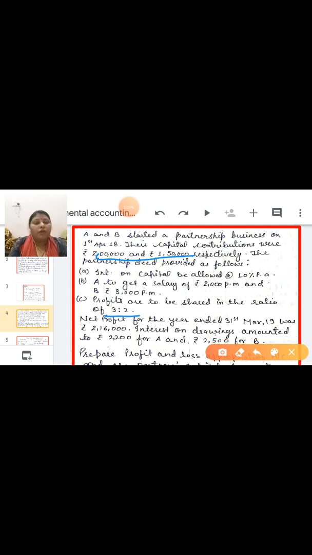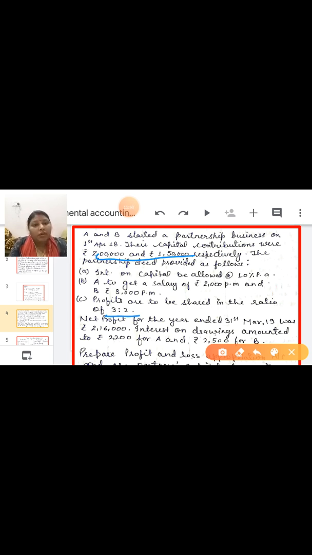Profit sharing ratio will be equal if no statement is given for the ratio, nothing is written, then you have to take the profit sharing ratio equally. This you have to write down. Be careful for the profit sharing ratio. Sometimes in the question profit sharing ratio is not given, then you have to take equally.